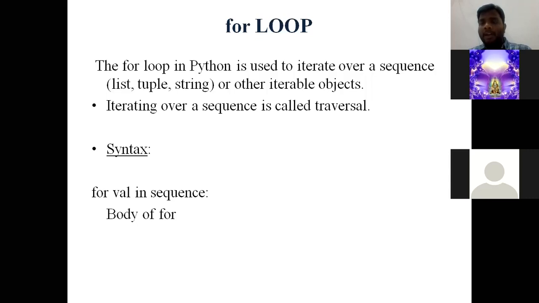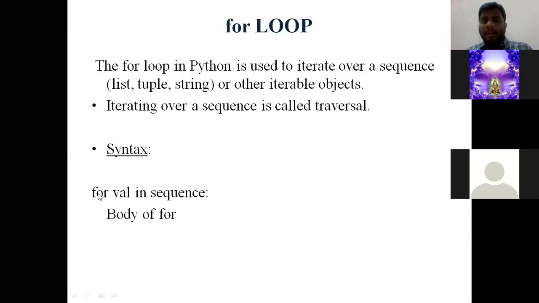In the same way in Python, we need to take a variable: the for keyword, then a space, then immediately a variable like i. In is an operator, then the sequence. Generally, the definition of a string is a sequence of characters. So what types of sequence will be available? We shall look into the example. So this is the syntax.